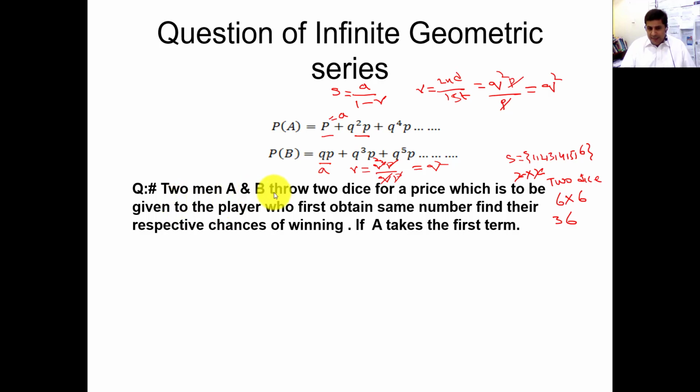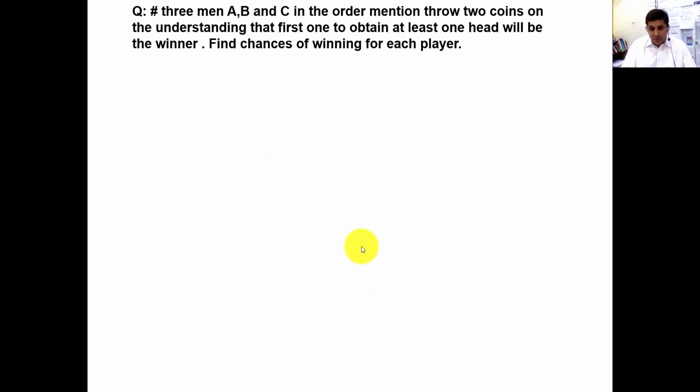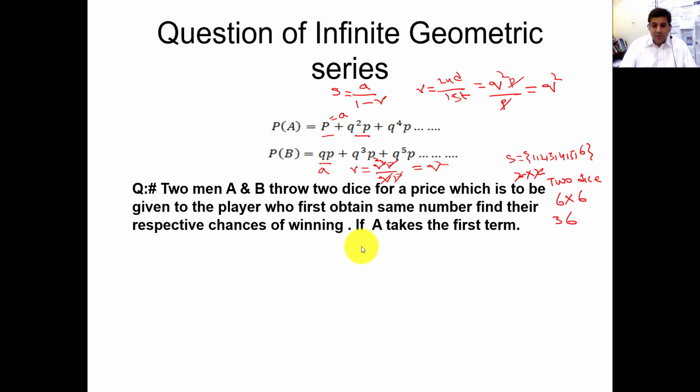So two men A and B throw two dice for a prize which is to be given to a player who first obtains the same number. For example, if I throw two dice, what will be the possibility of getting the same number? First of all, you need to construct the success probability.